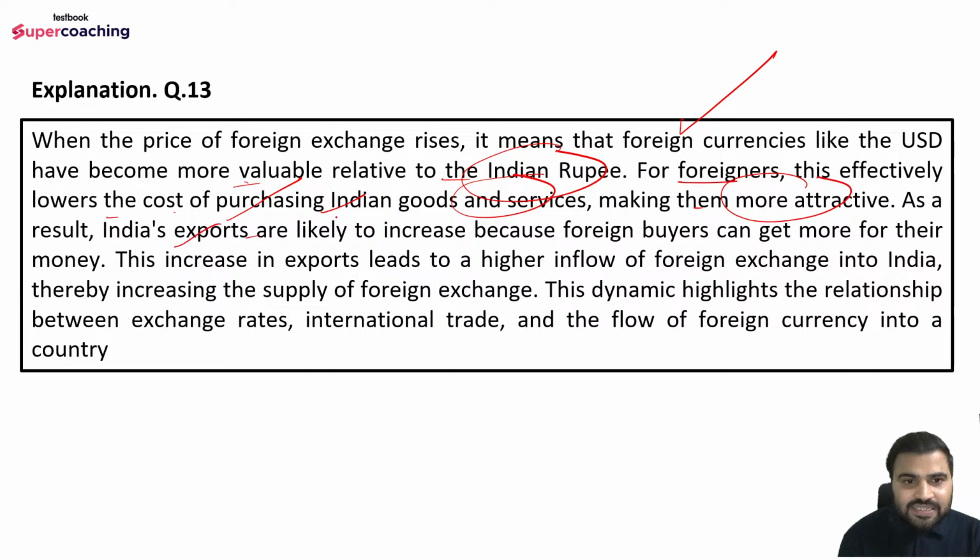As a result, India's exports are likely to increase, because foreign buyers can get more for their money. Earlier they were getting goods worth rupees 80, right? But now, since the exchange rate is increasing, they are getting goods worth rupees 90, right? So that is why they will demand more, and also Indian producers will export more. This increase in exports leads to a higher inflow of foreign exchange into India, thereby increasing the supply of foreign exchange. The dynamic highlights the relationship between exchange rate, international trade, and the flow of foreign currency into a country.